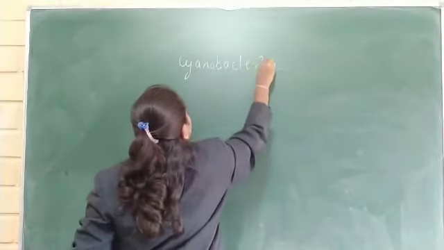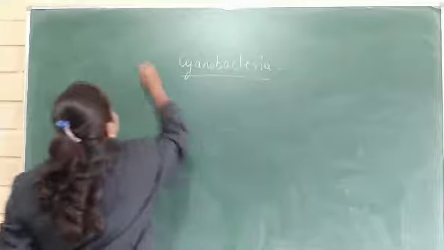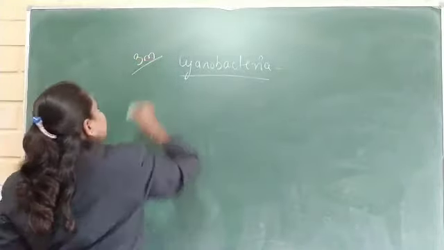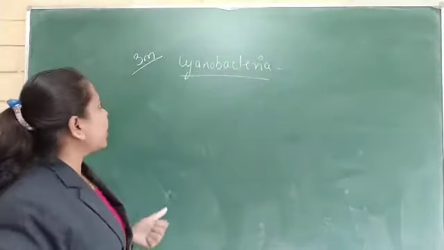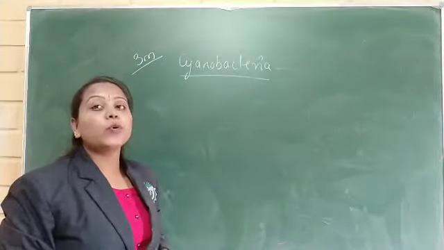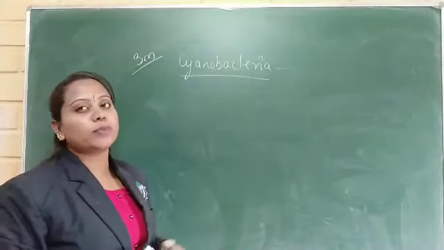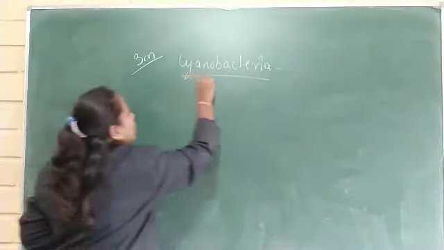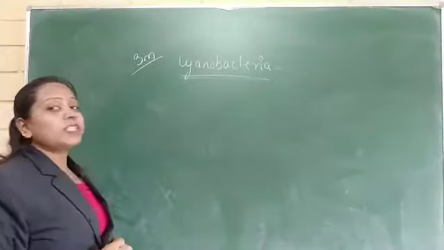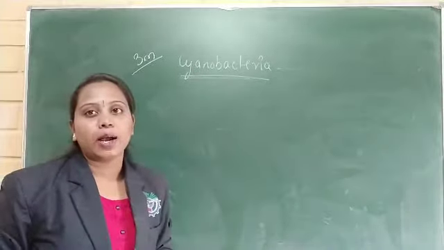Very important for a 3-mark question: draw a neat and labeled diagram of a Nostoc colony, or cyanobacteria, also called blue-green algae. What is the main role and shape of this cyanobacteria?